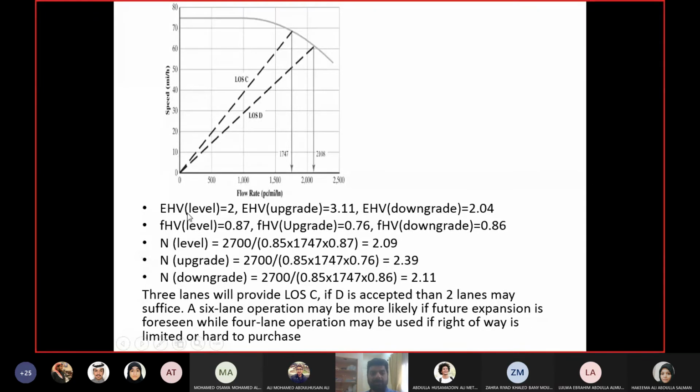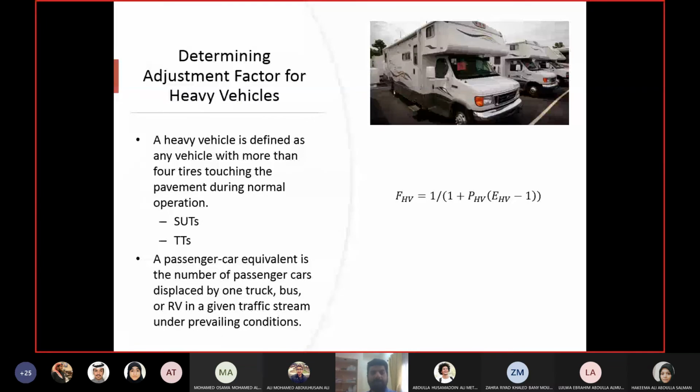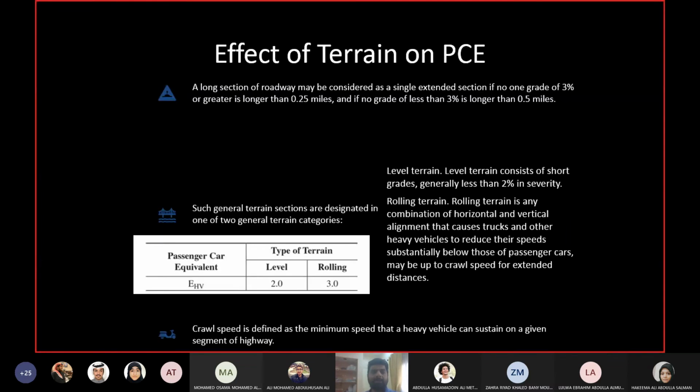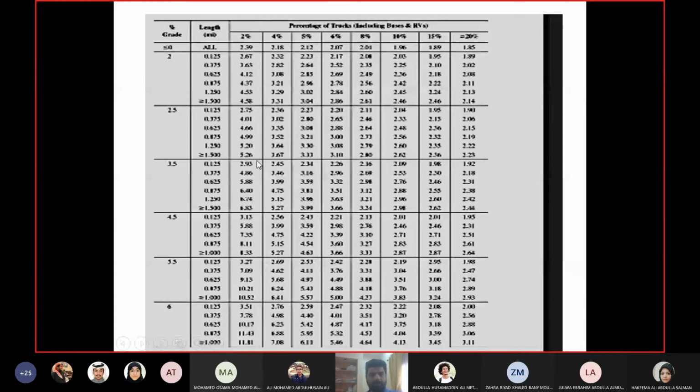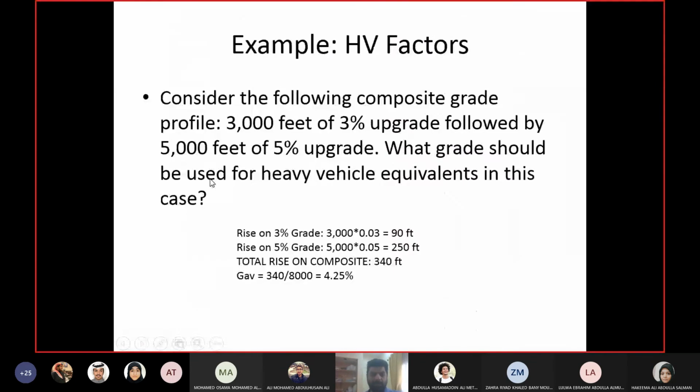One is level terrain, for which EHV is 2. The other one is a 4.5% gradient. How much was the gradient? 4.5%.